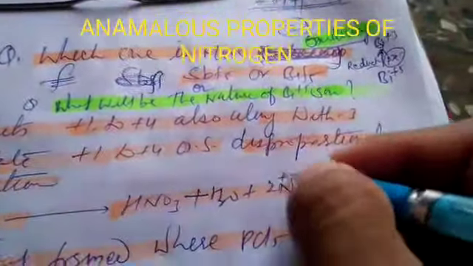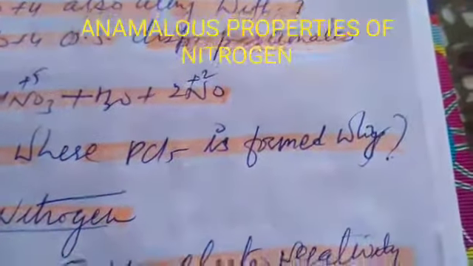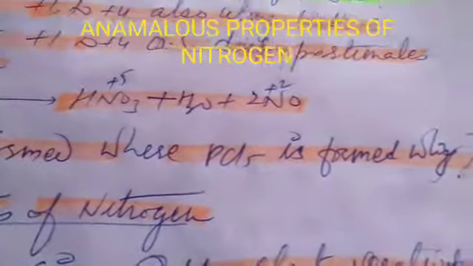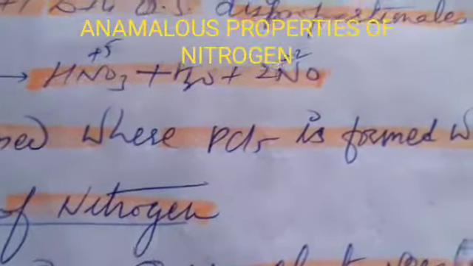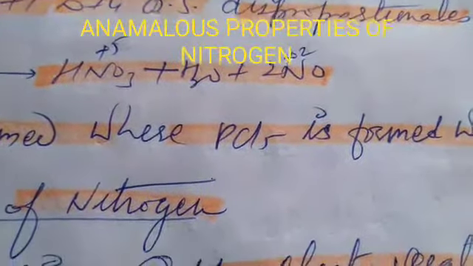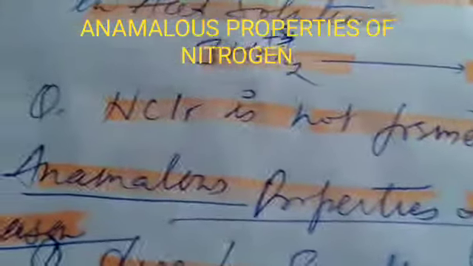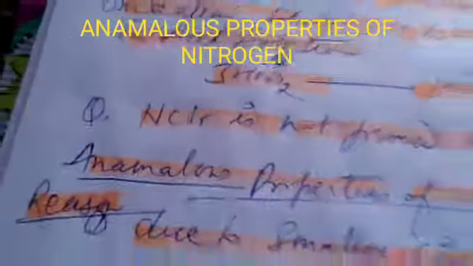Now the next question: NCl5 is not found but PCl5 is found. Why? The answer is that it is due to the availability of vacant d orbitals in phosphorus. PCl5 is formed, but there is no d orbital available in nitrogen, so NCl5 is not formed.